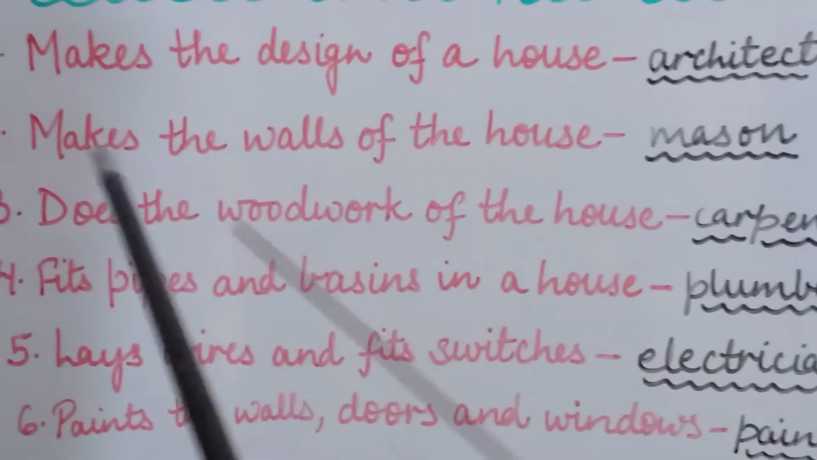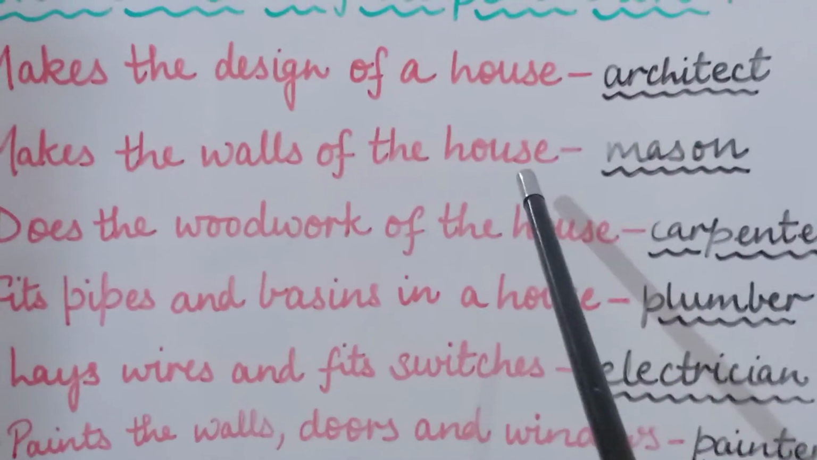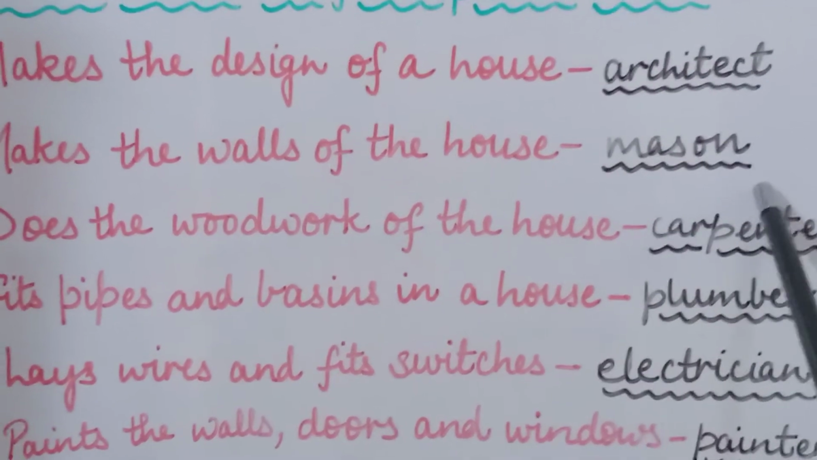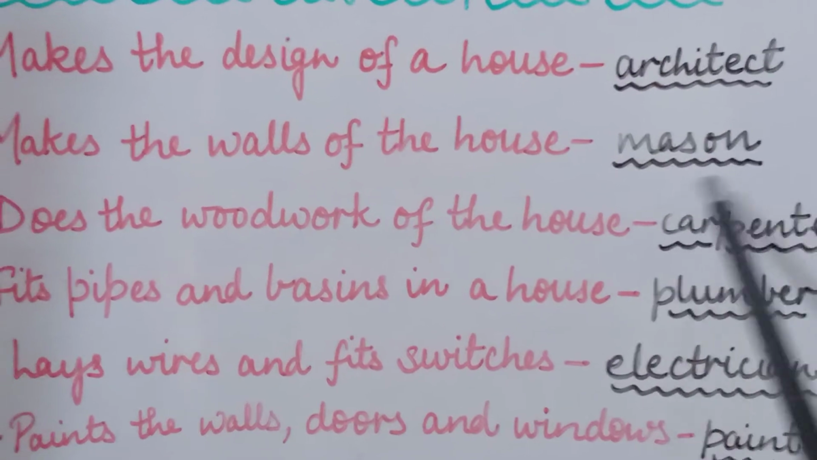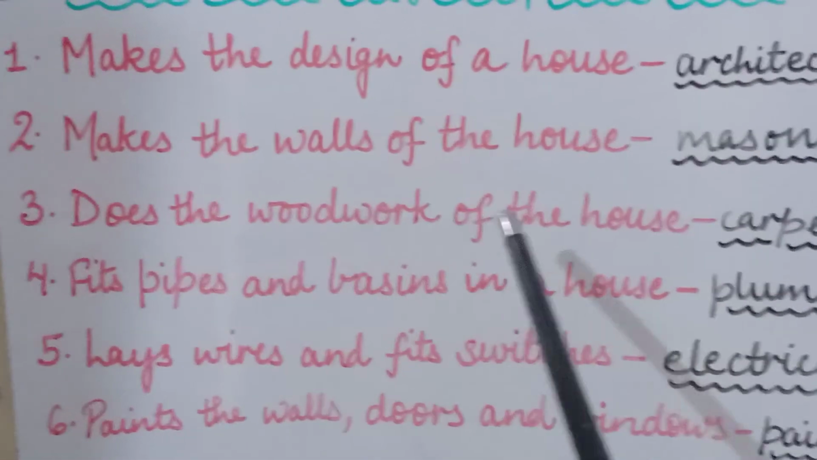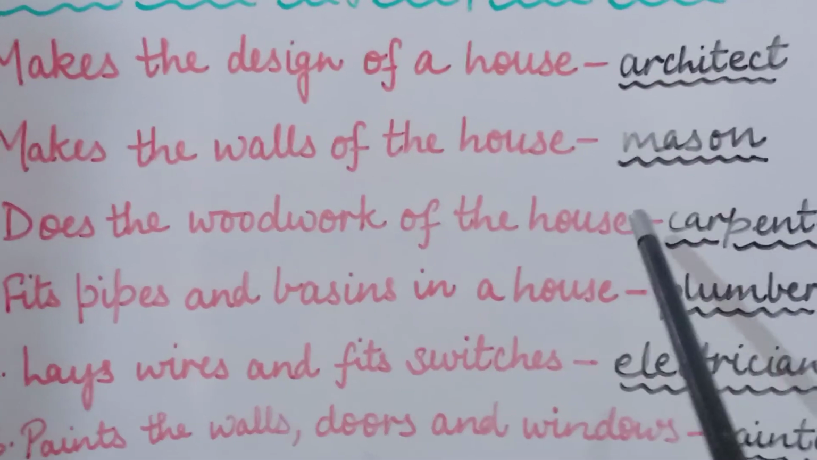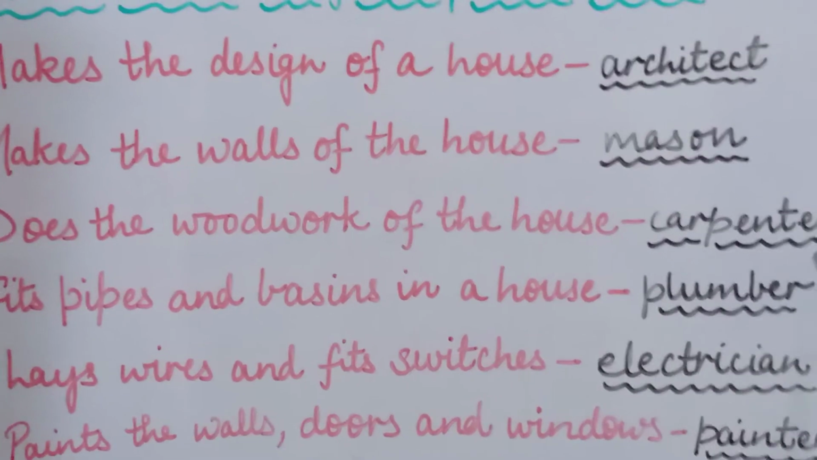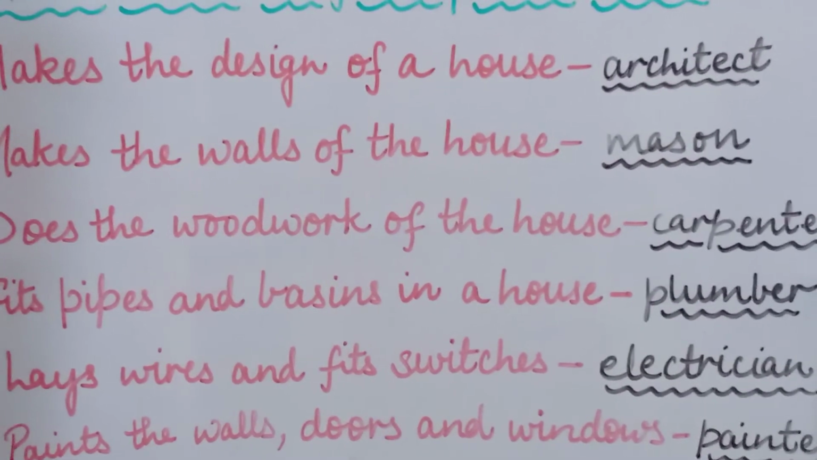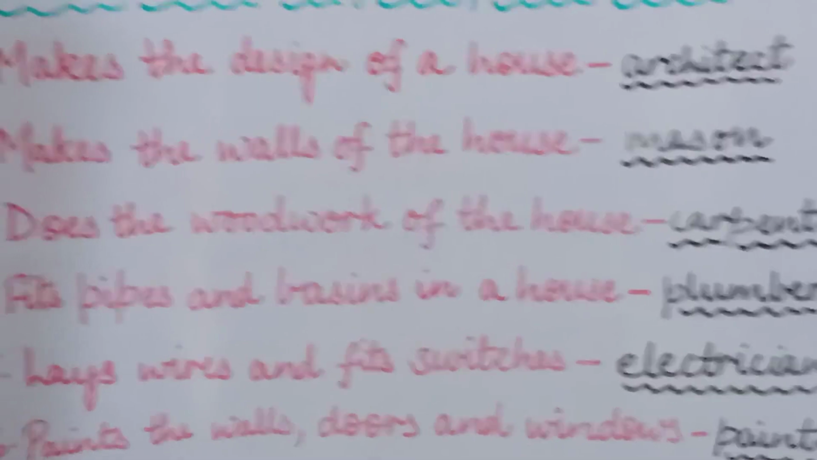Now second is makes the walls of the house. So who makes the walls of the house? Mason. MASON, mason. Third is does the woodwork of the house. आपके घर में लकड़ी का काम कौन करता है? That is carpenter. CARPENTER, carpenter.